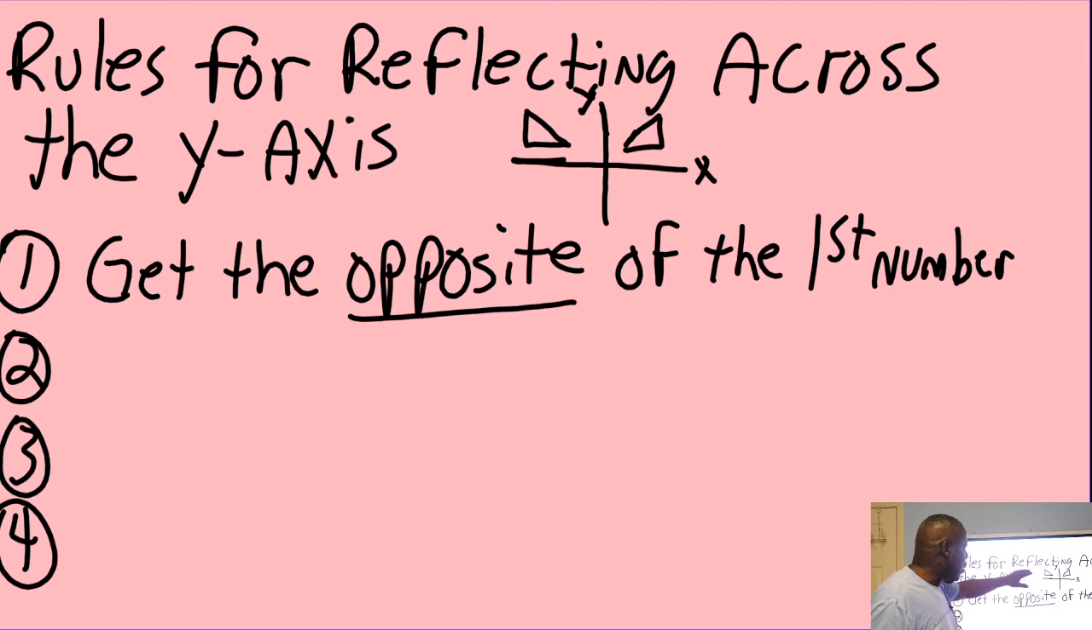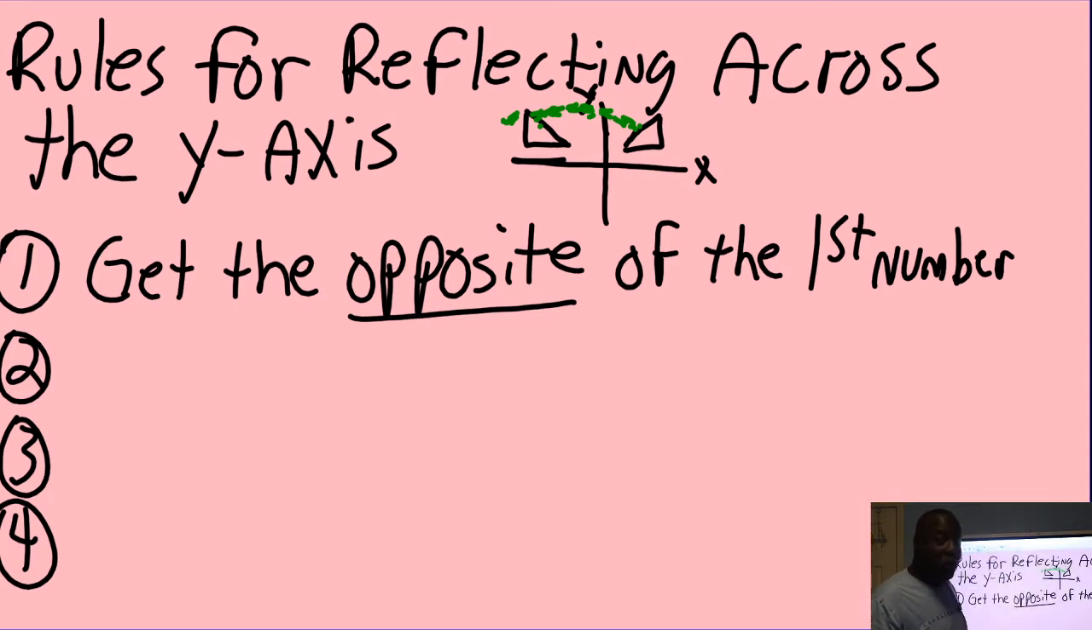Rules for reflecting across the y-axis. You don't reflect over the y-axis. You reflect across the y-axis. Like this right here. You see how I'm reflecting across? This is the y-axis. Reflecting across. That's how it's going to look. And guess what you do? Get the opposite of the first number.